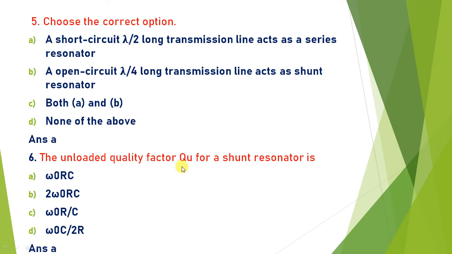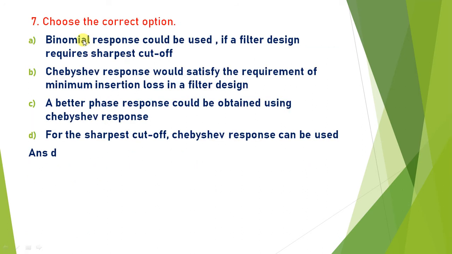Unloaded quality factor QU of shunt resonator is, so this is the equation of shunt resonator and quality factor QU. QU is proportional to omega RC. So QU is proportional to omega 0 RC. So the answer is A. Unloaded quality factor is equal to omega 0 RC, where omega 0 is the resonant frequency and RC is the time constant.